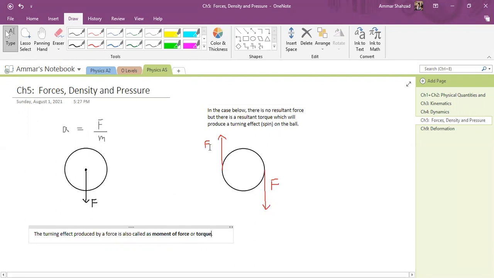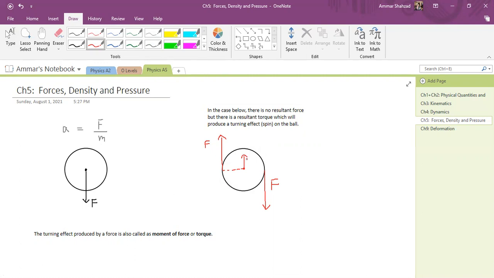So if I am spinning my ball, let's say this is the pivot, the center point. This is the distance in this case. If I apply a force at this point, at the very center, it is not going to produce any turning effect, right? The ball will just move upwards. There will be no turning effect. But as I move towards the left, a smaller turning effect, then a larger turning effect, it will keep getting larger like this for the same force. If I'm applying the same force, it will keep getting larger like this.